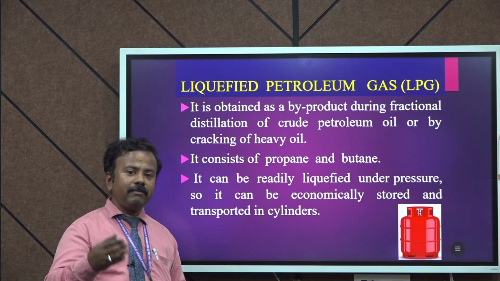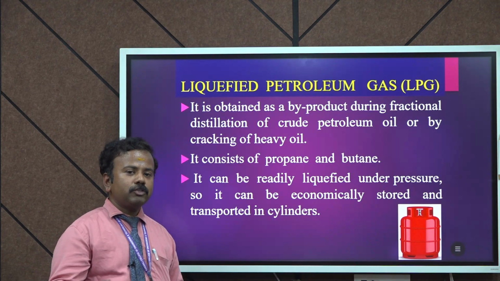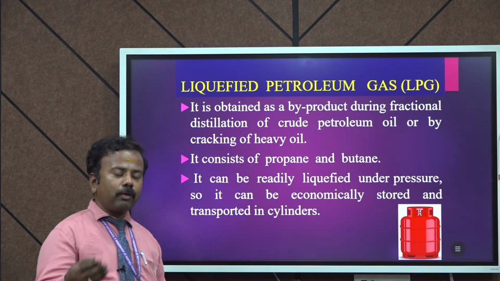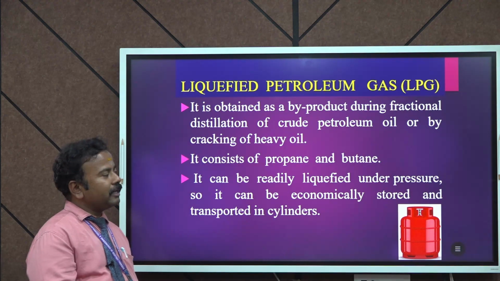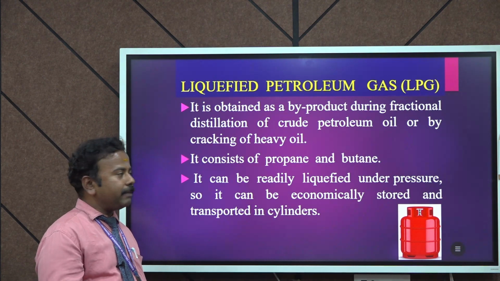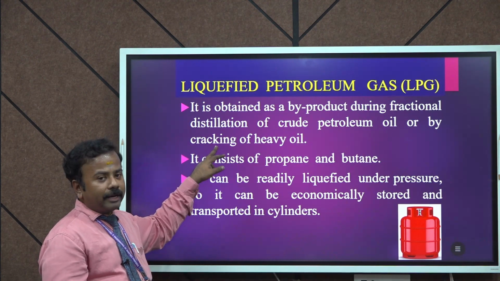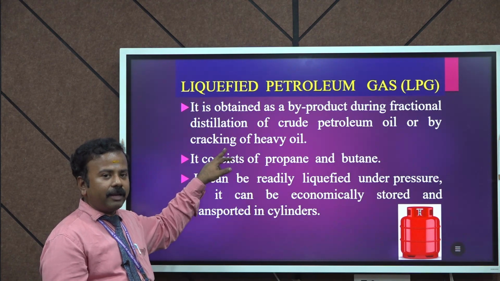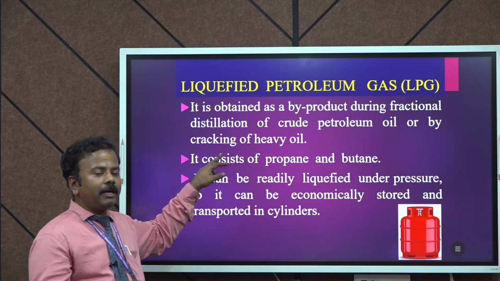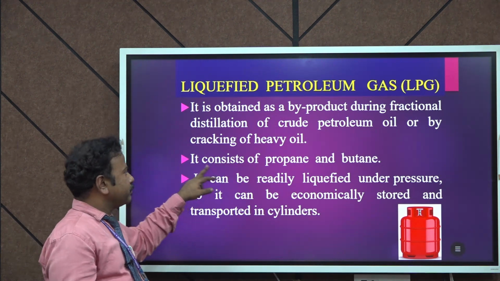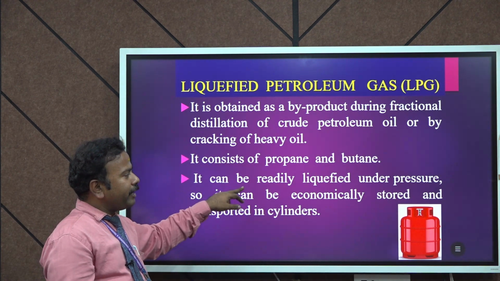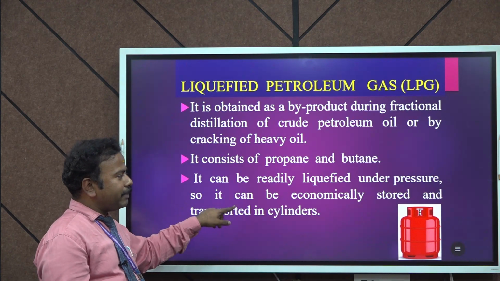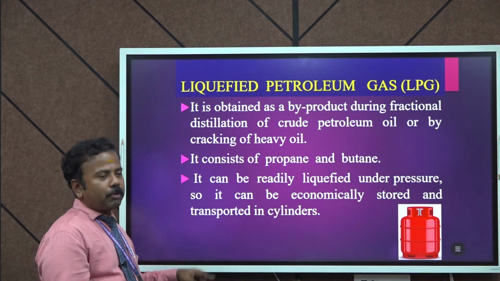So we get the various byproducts: petrol and then diesel, kerosene, naphtha, solvent, and then we are getting the uncondensed gases like LPG. So here also, from the fractional distillation, we are getting the LPG at the normal temperature, 30 degrees Celsius. It consists of propane and butane, and it may be readily liquefied under pressure, so it can be economically stored and transported in cylinders.